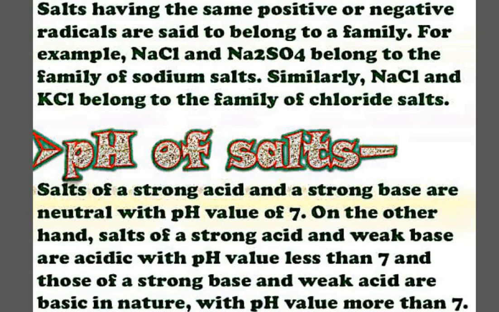They both are strong in nature. Hydrochloric acid is a strong acid and sodium hydroxide is a strong base. So they are cancelling each other's effect and neutralizing each other properly and completely, and that's why the salt sodium chloride is neutral in nature.